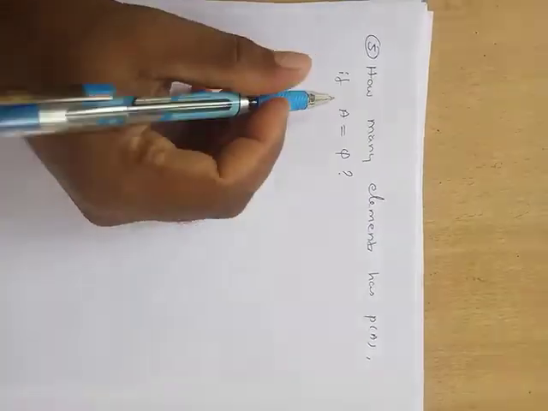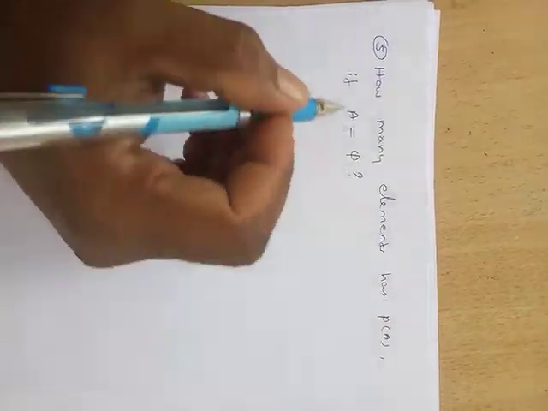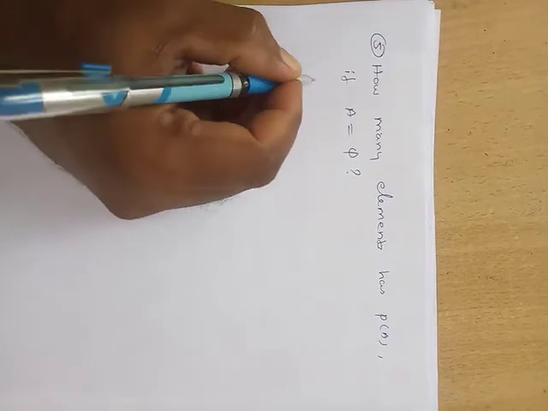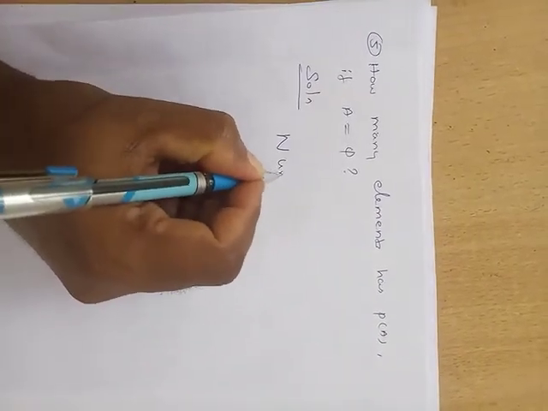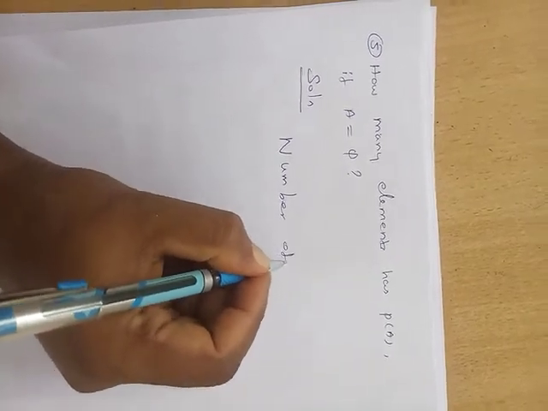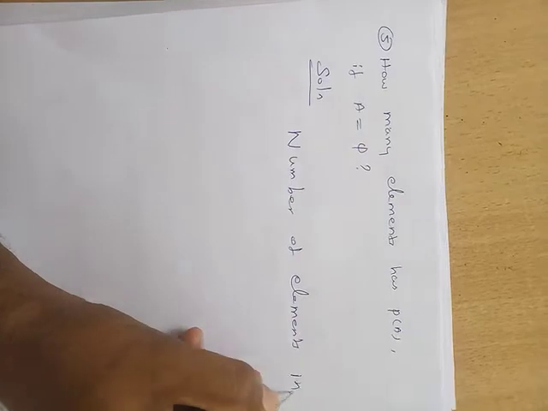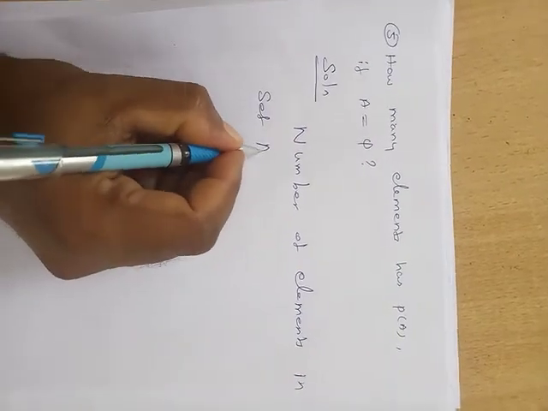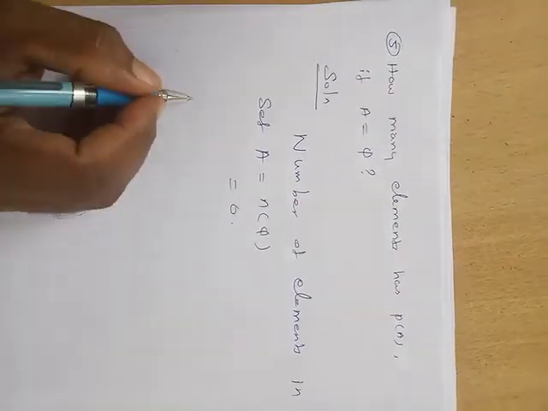Fifth problem, how many elements does the power set of A have if A equals the empty set? Solution, the number of elements in set A is equal to n of empty set, which is equal to 0.